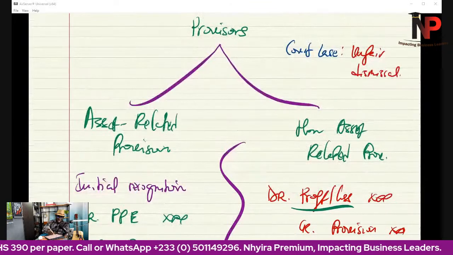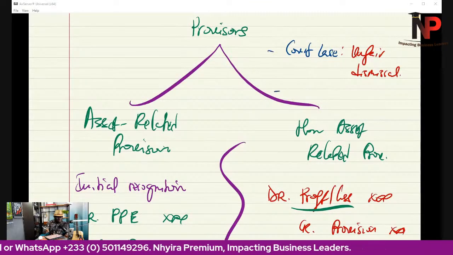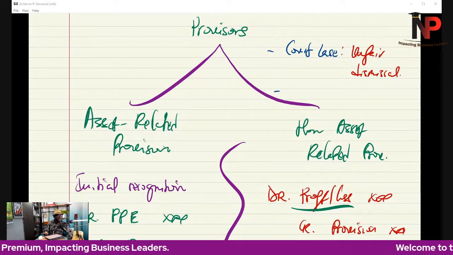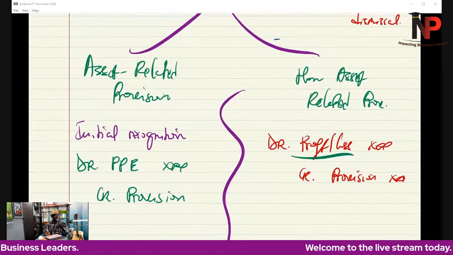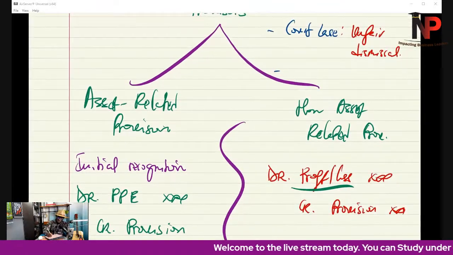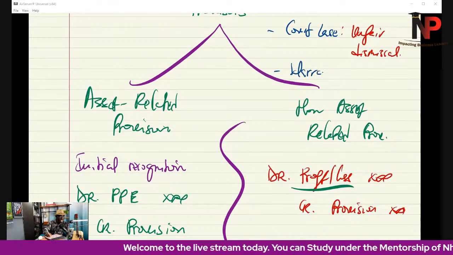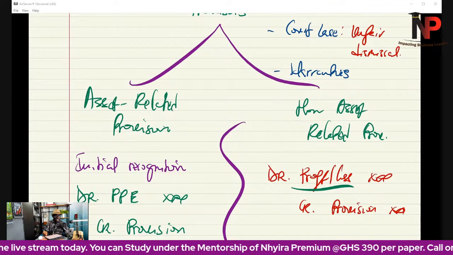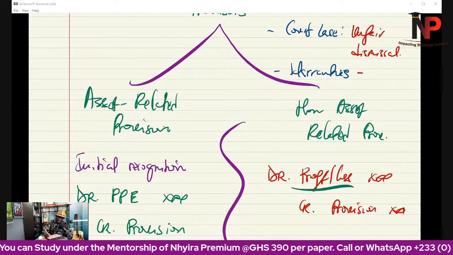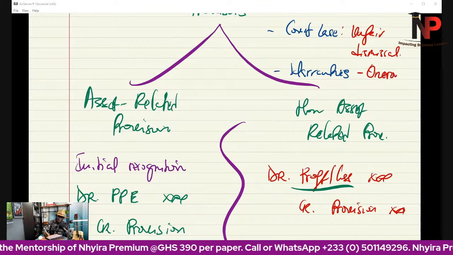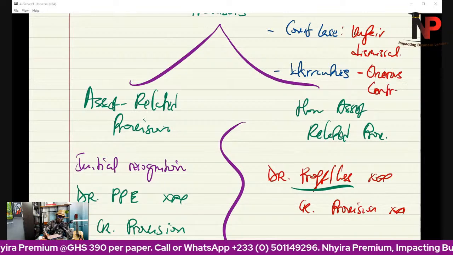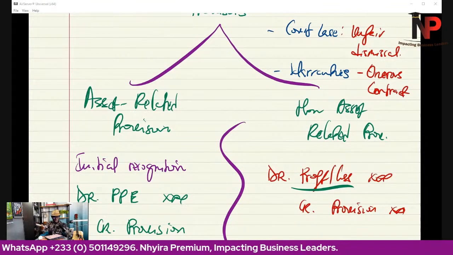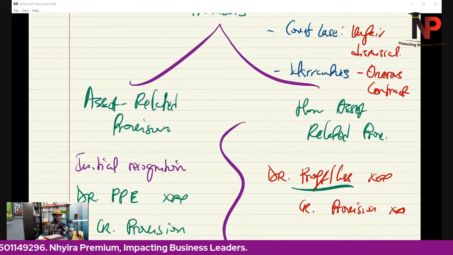Or maybe there is a court case and somebody is suing us for something. Again, that is a non-asset related provision. Or we've given warranties. That is a non-asset provision. Warranties have to be written off in the profit or loss account. Or there is an onerous contract, a one-time contract we are undertaking that results in a loss. Such provisions must be recognized in the P&L account.